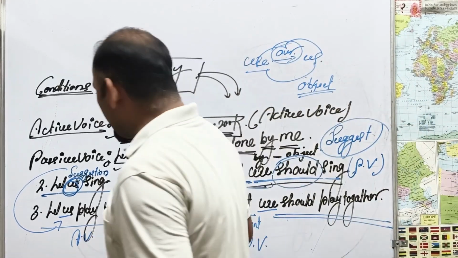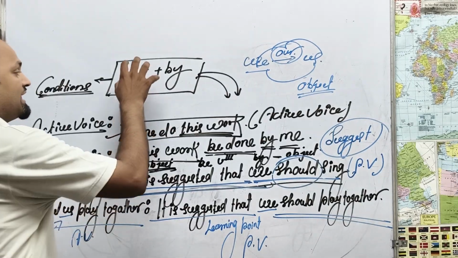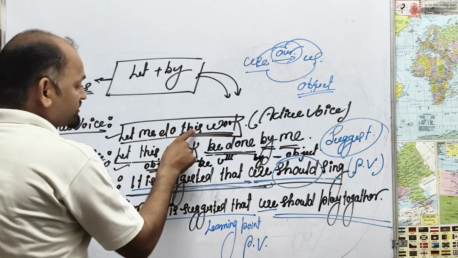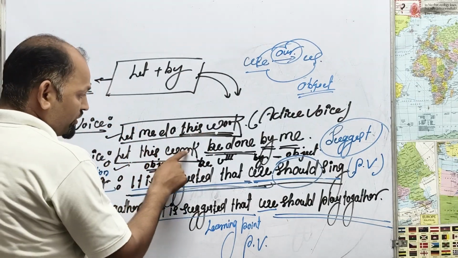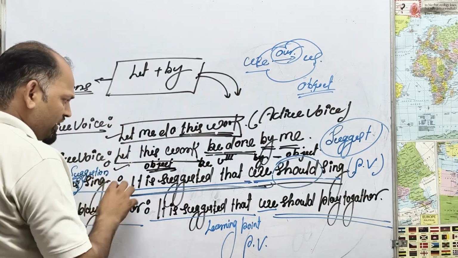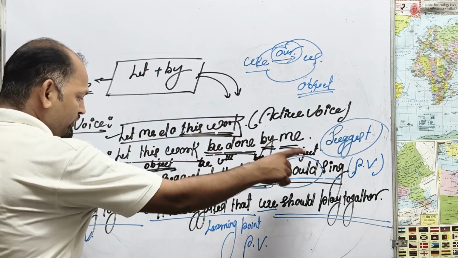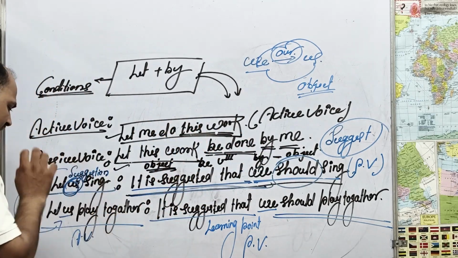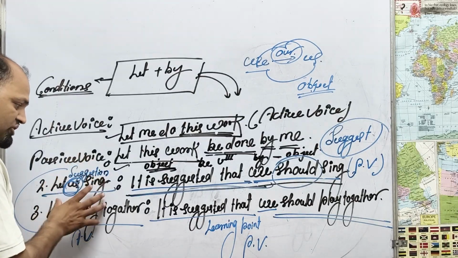Okay. Once more I want to recall to you. Number one, there is let by. Under let, let me do this work. How to change it to the passive voice? Let this work be done by me. As usual, this work is the object, and me will go at last. Do becomes be done. Second statement: Let us sing. This is the suggestion.